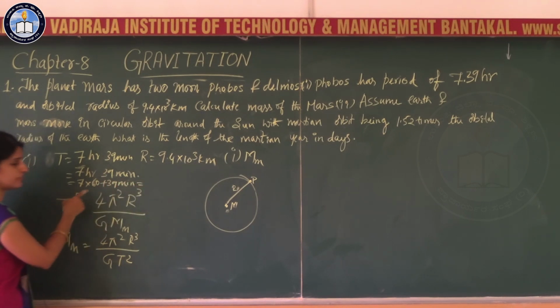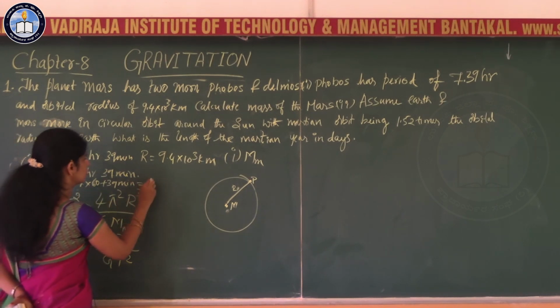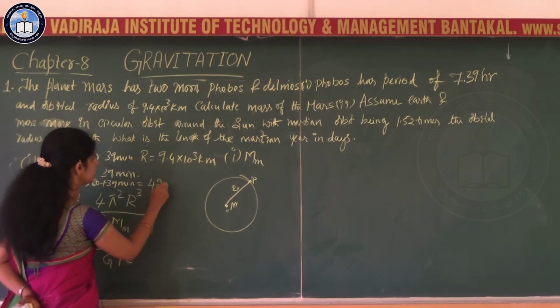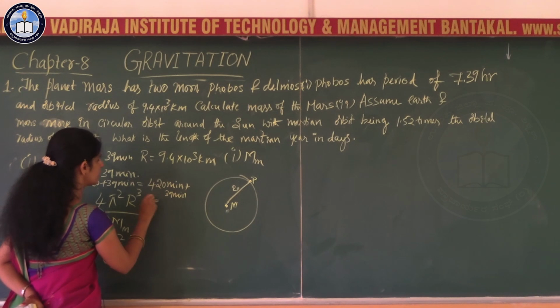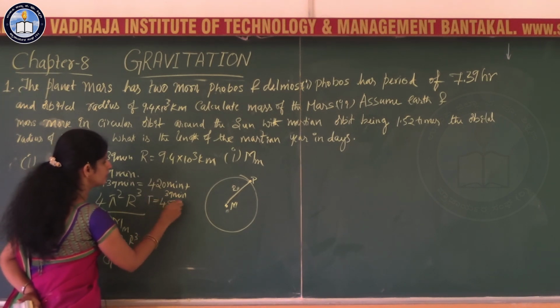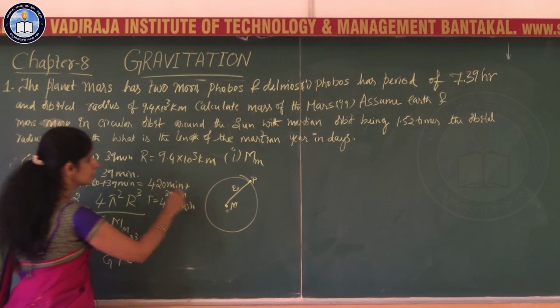So 7 into 60, that is 420 minutes plus 39 minutes. So the period is equal to 459 minutes.